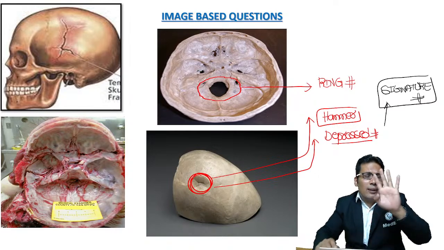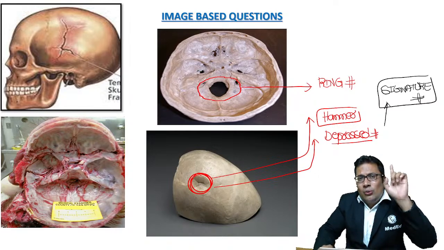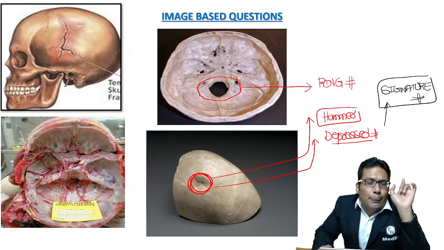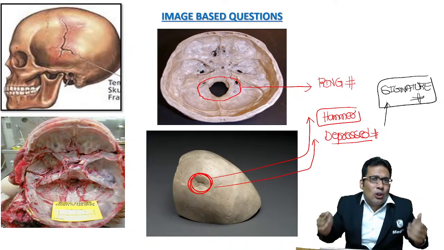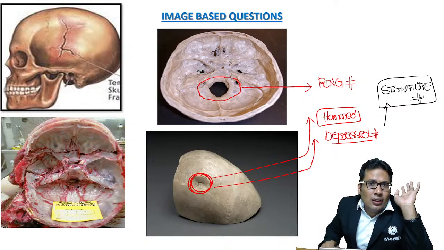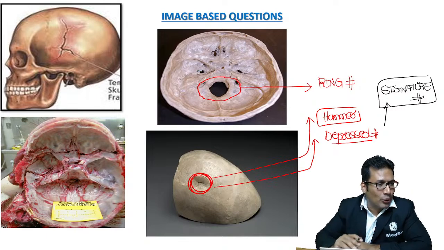There are 4 important questions, my dear students: linear fracture, hinge fracture, ring fracture, depressed fracture. All these are very commonly asked. Gutter fracture is caused by an oblique bullet wound. So this is very important.